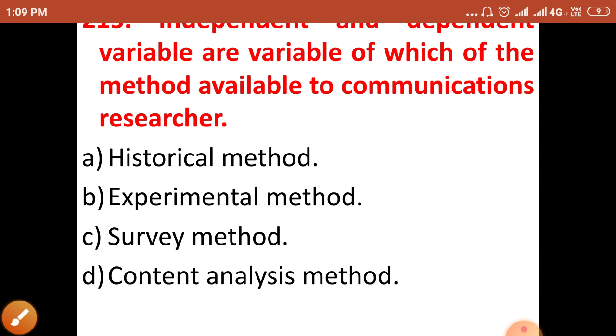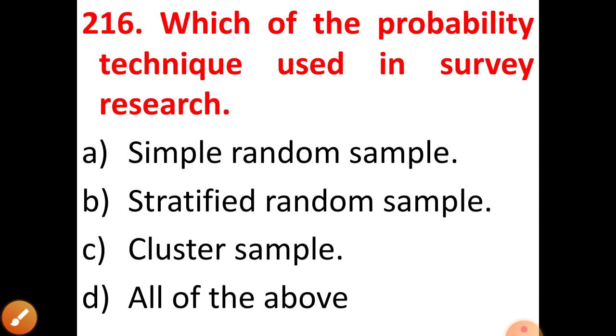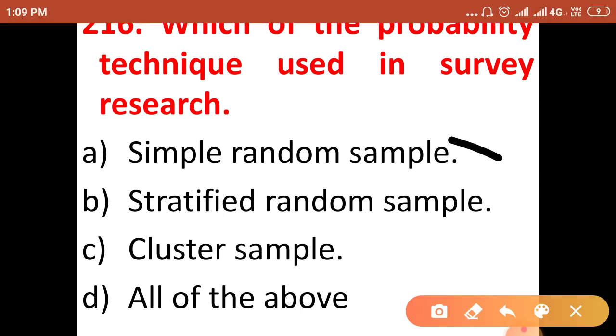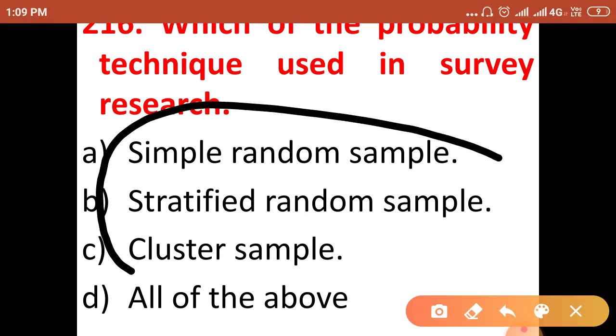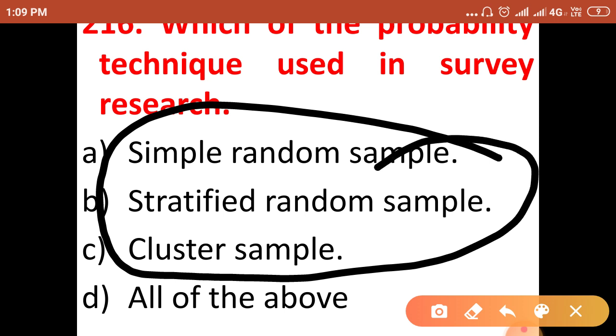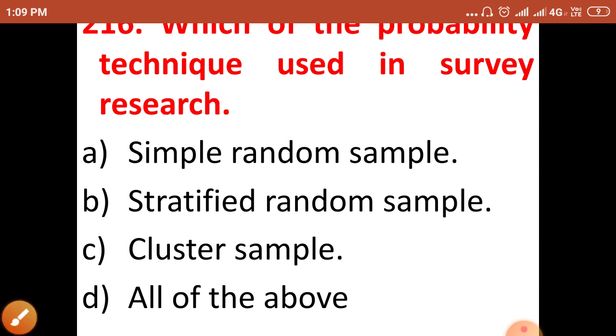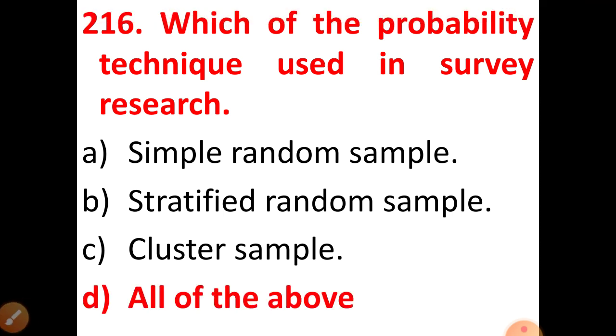Okay, see, the next question is, which of the probability techniques is used in survey research? Here the options are simple random sample, stratified sample, random sample, and cluster sample. See, all are types of probability sampling. So our correct answer will be all of the above: simple random sample, stratified random sample, and cluster sample. All are types of probability sampling technique. So option D is the correct answer.